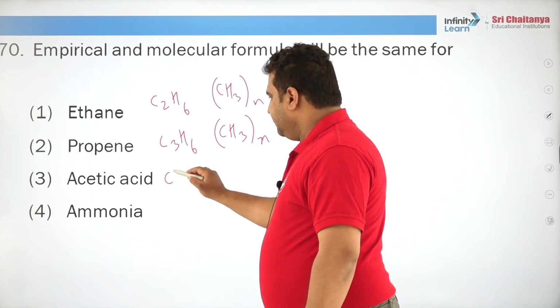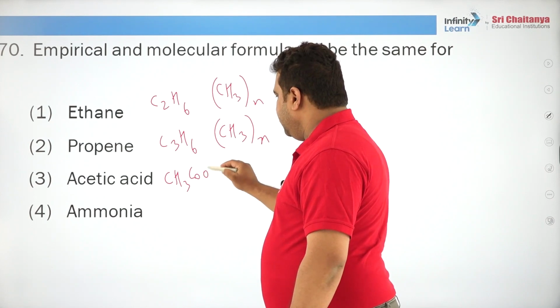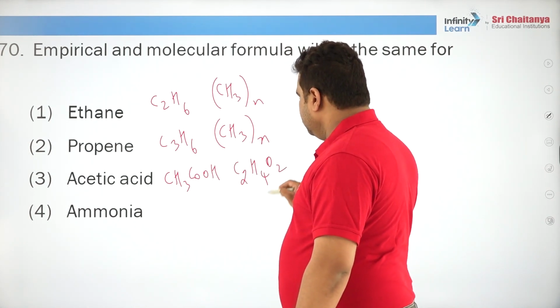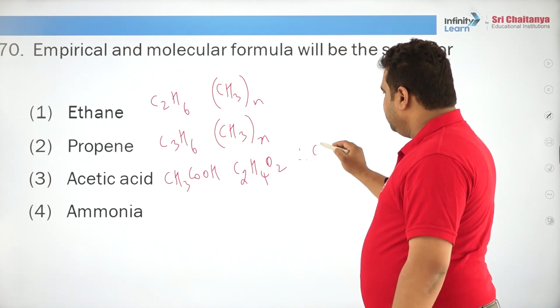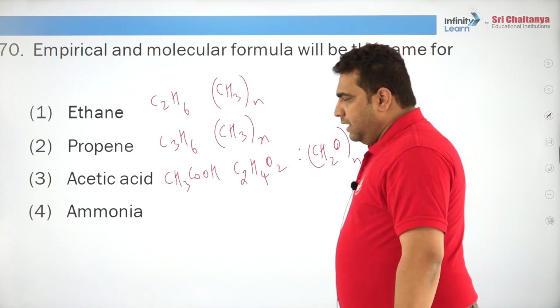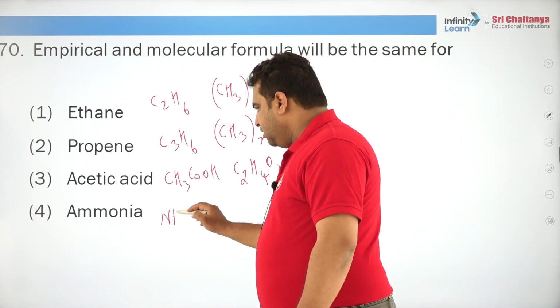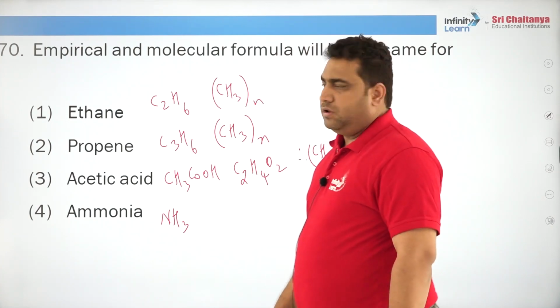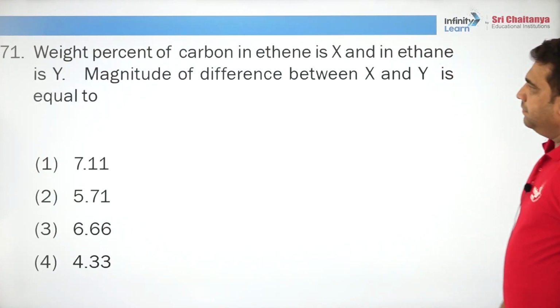Acetic acid, CH3COOH, which is written as C2H4O2, and this you can simplify to CH2O taken n times. And ammonia, you cannot bring any simpler ratio. Hence, for this, empirical formula and molecular formula must be same.